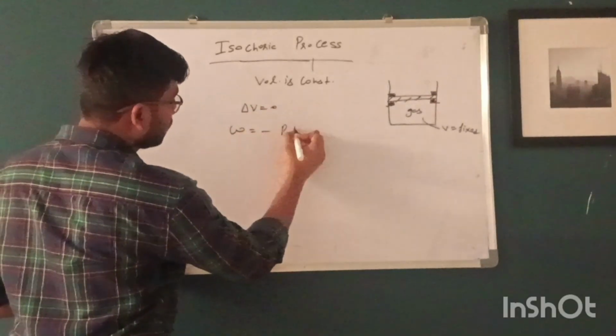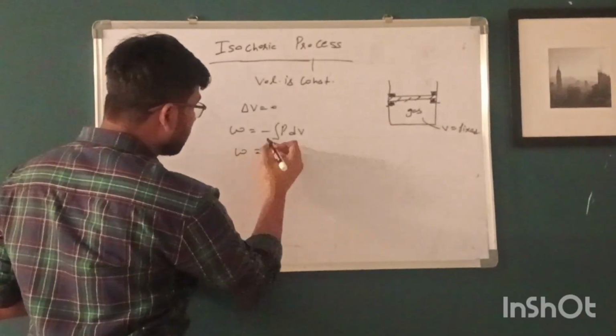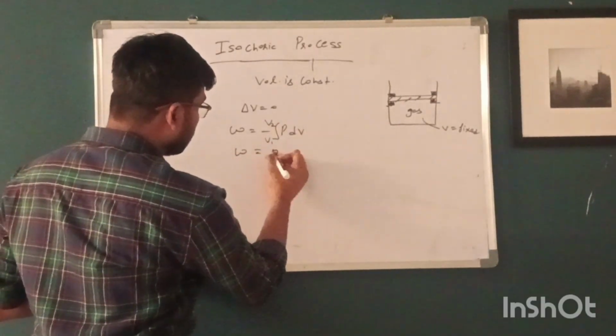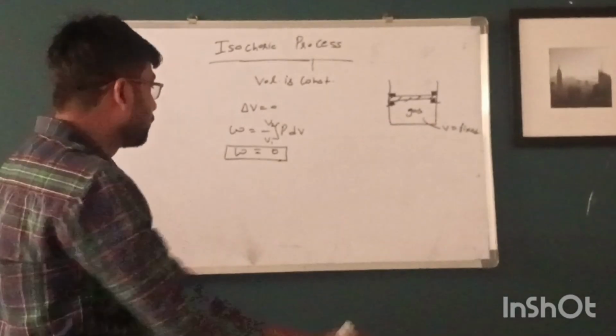If we apply the formula of work done here, then what happens? Work done in this process will become 0.